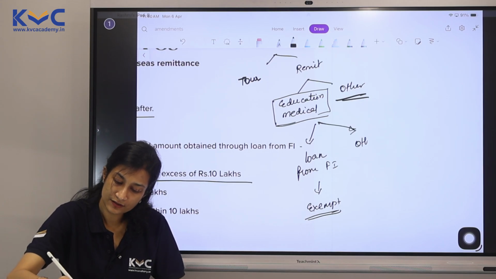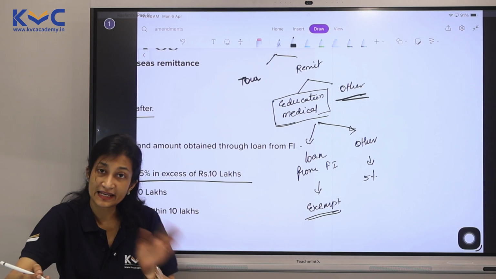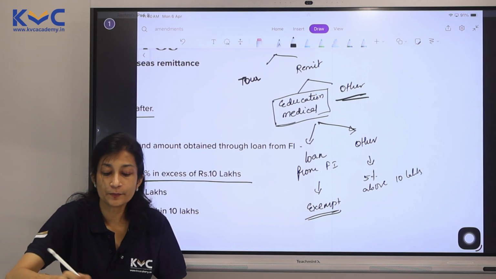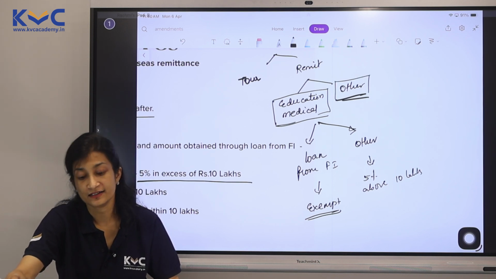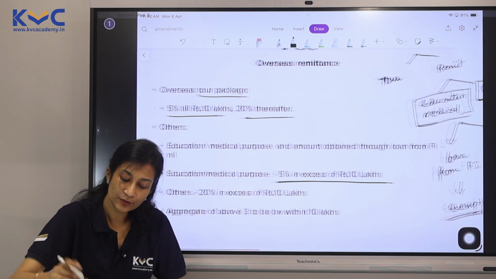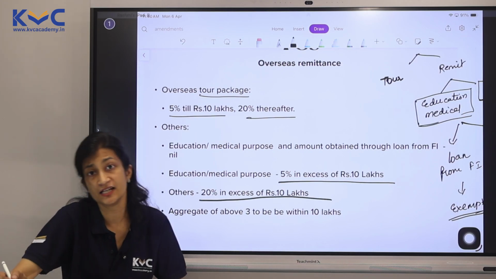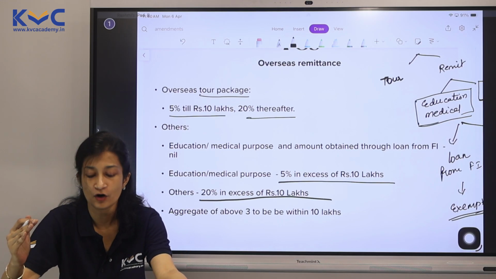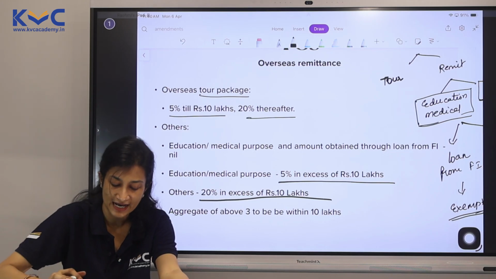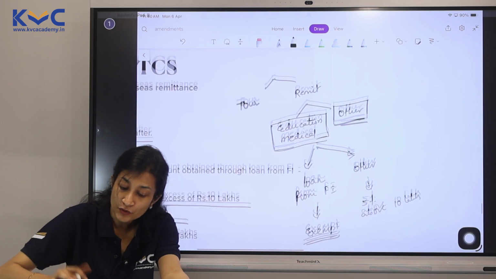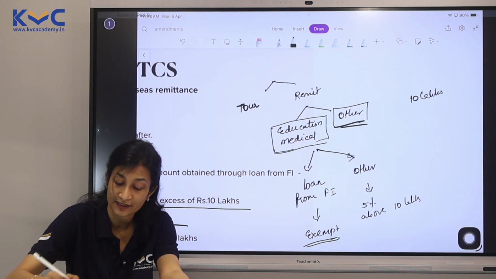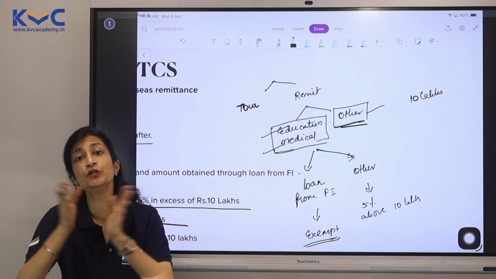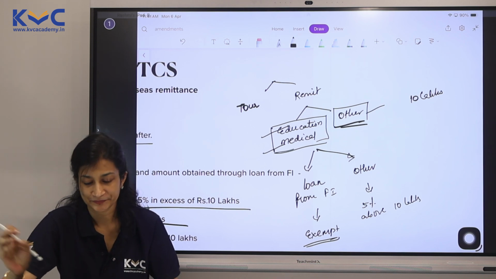Okay, so if it is from any other source, 5% above 10 lakhs. If your purpose is not education or medical, if it is any other purpose, then we are going to have a TCS of 20% over and above 10 lakhs. Again, no TCS till 10 lakhs. Till 10 lakhs, we can still remit. Please note, this 10 lakhs is an aggregate limit, which means if you're remitting for education, medical, or any other purpose put together, we will check this 10 lakhs here.